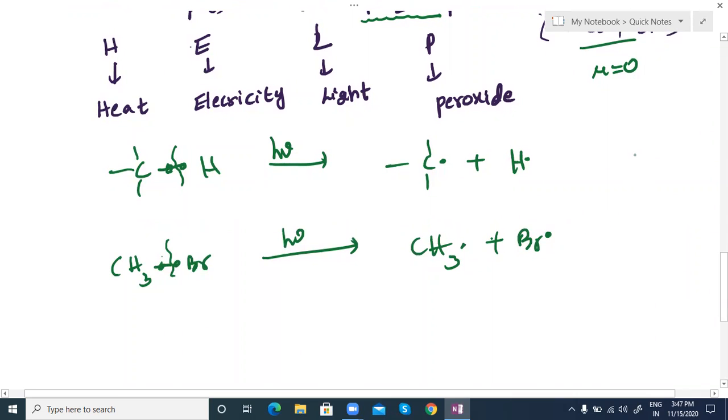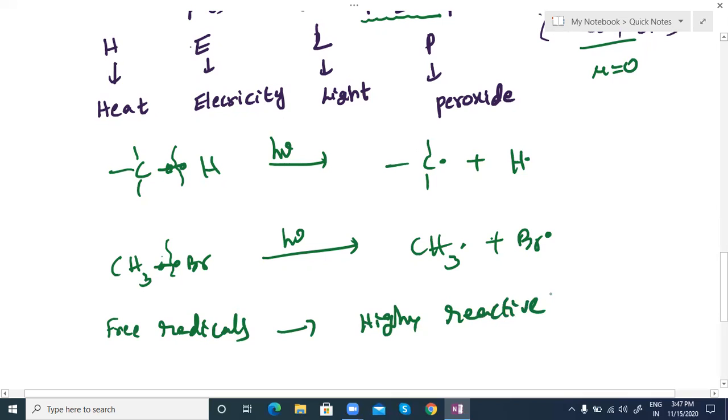This occurs generally in a non-polar medium, as you already know. These are what we call free radicals. These are highly reactive and unstable also. Highly reactive means unstable, you can find that out very simply.